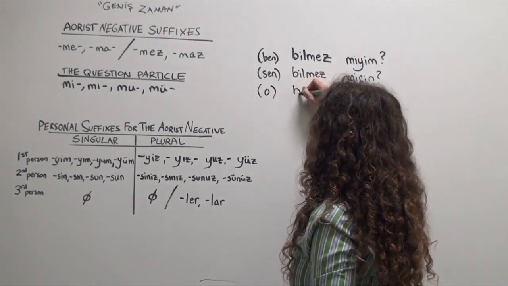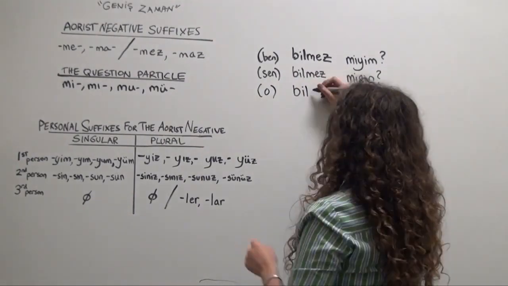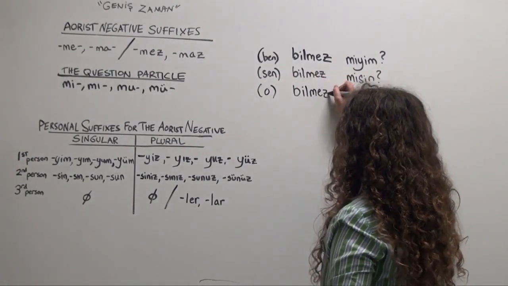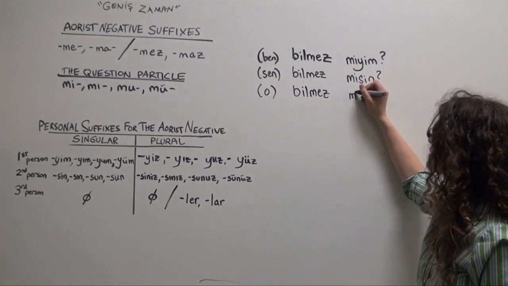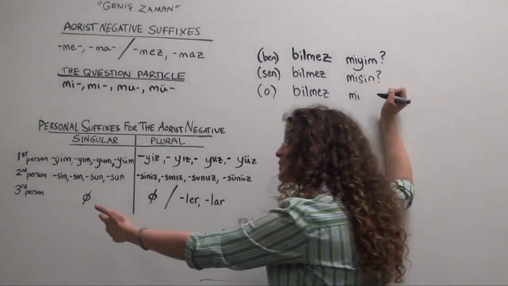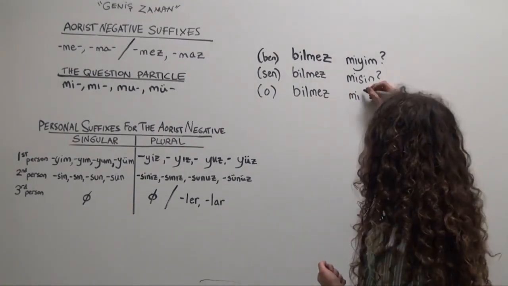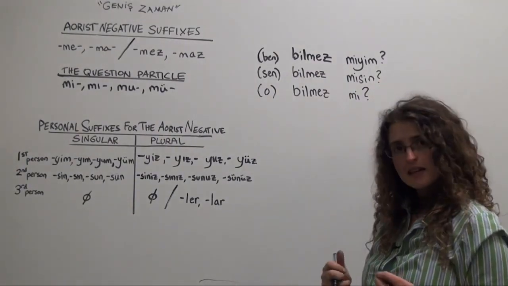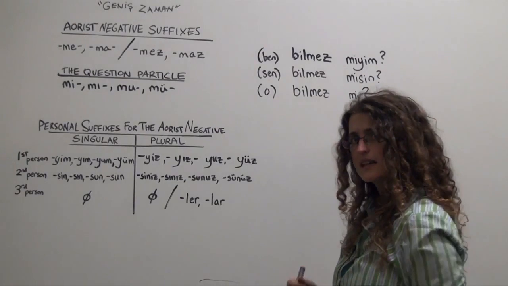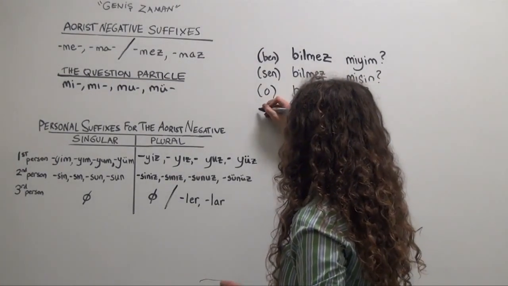O, bil, mez, question particle, mi, and we don't have a third person singular suffix that we need to add, so o bilmez mi? Doesn't he know, or doesn't she know? Doesn't it know? Moving on to the plural.